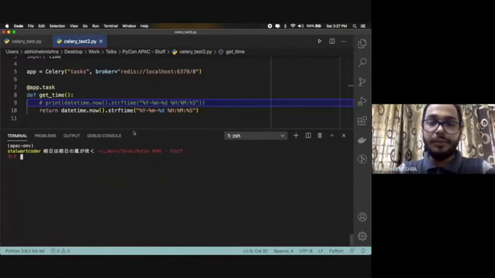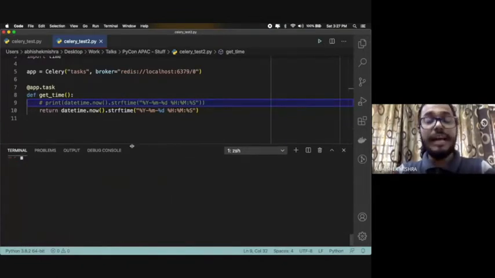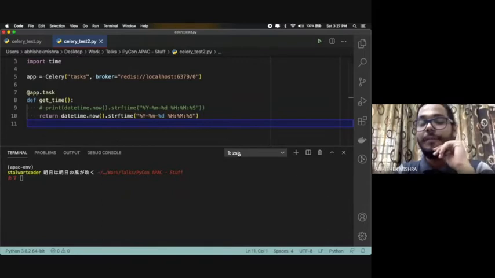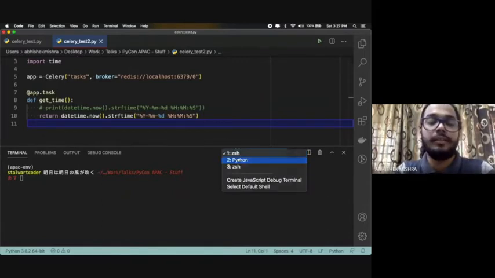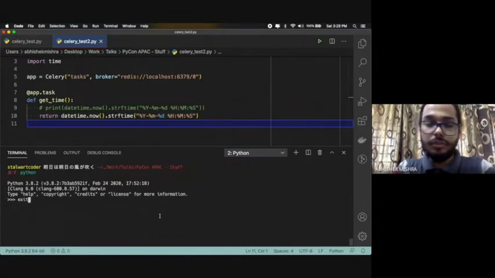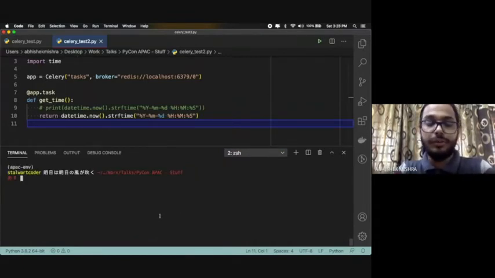Now, to use it in terms of Celery, here is how it works. I am opening another terminal. This is how you do it. There's a command called celery.